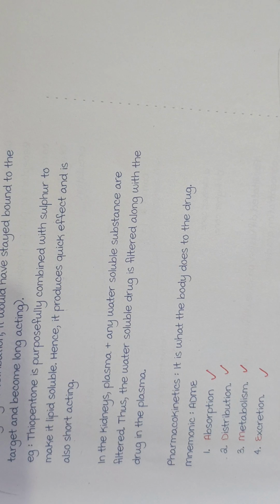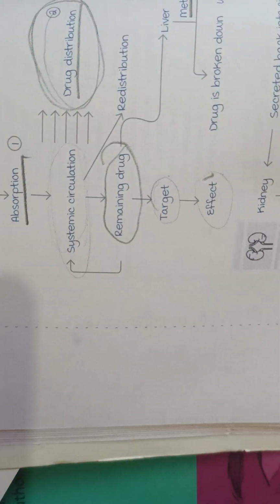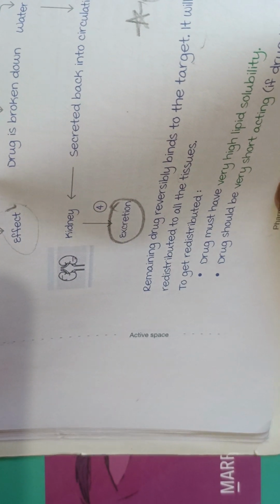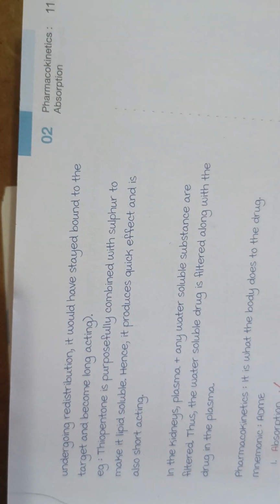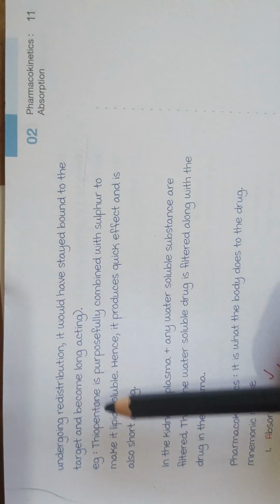So we need to understand two basic points. So what are the two basic points here? One, there should be very high lipid solubility, and two, very short acting. Further, to get the drug redistributed, it should be highly lipid soluble, because it can go from different parts to different parts, and short acting. So why is it short acting? Suppose it is long acting, I have already told you, it becomes long acting. Okay, long acting means it shows the effect longer.